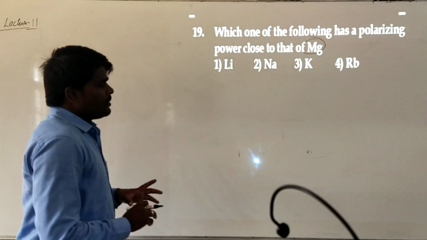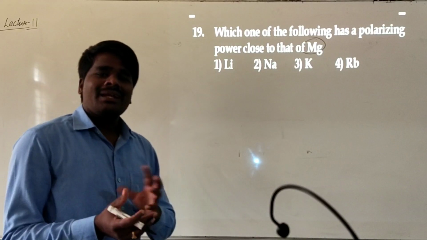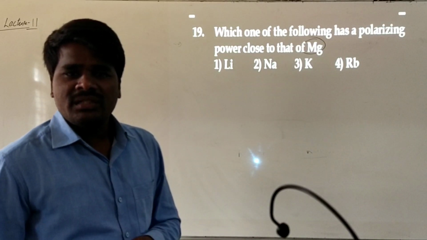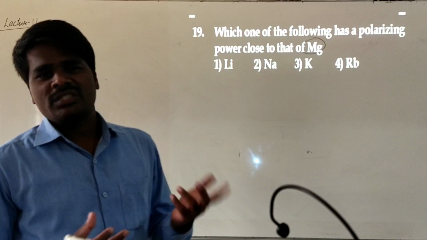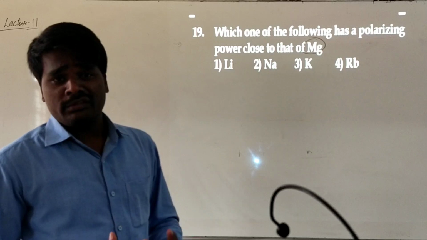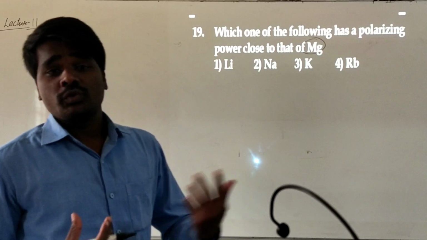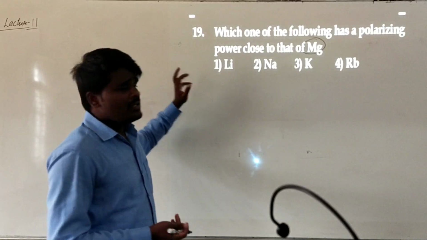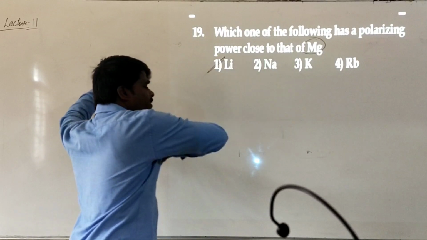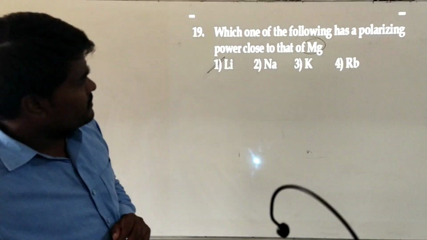Since there is a diagonal relationship between magnesium and lithium, the polarizing power of lithium will be equal to magnesium due to the same size, same electronegativity and same charge to size ratio. These properties of magnesium and lithium are similar. So the polarizing power of lithium will be similar to that of magnesium.